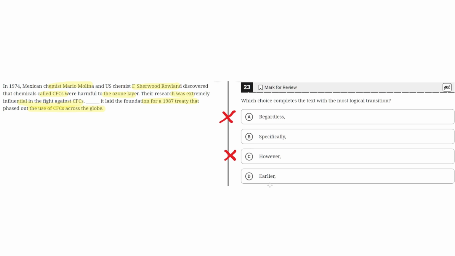D, earlier. This is incorrect because earlier implies that this treaty was signed before this research was created, but this is not the case because it clearly says that the research helped lay the foundation for the treaty. Therefore, D, earlier, is not making sense in this case. And thus, the correct answer is B.